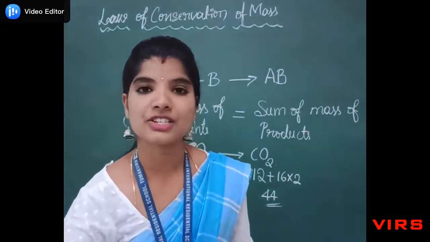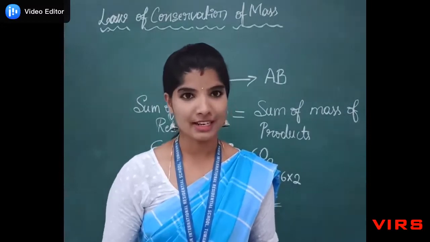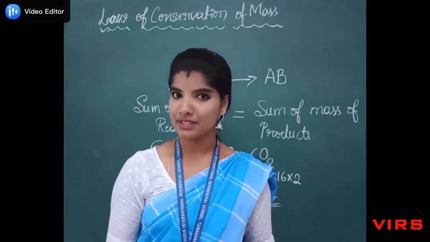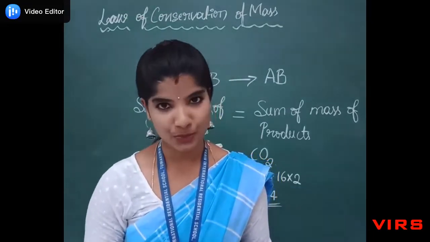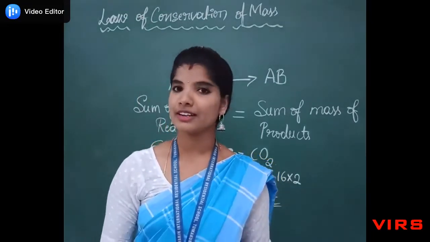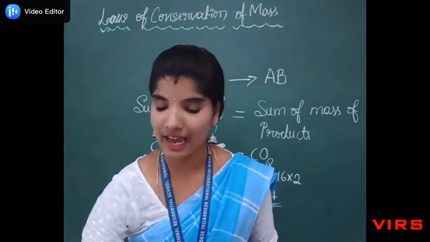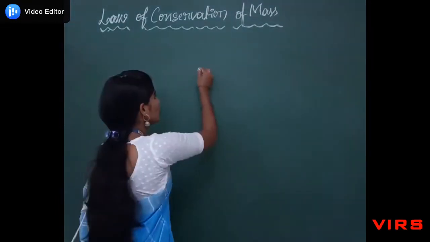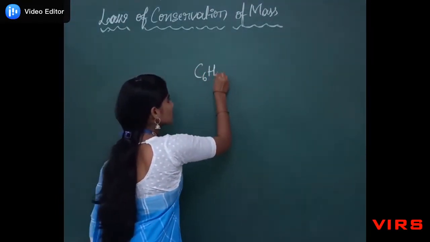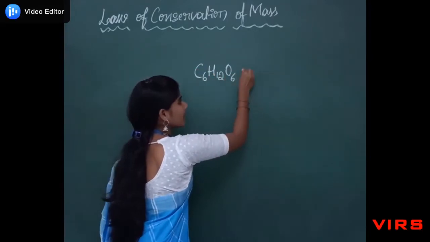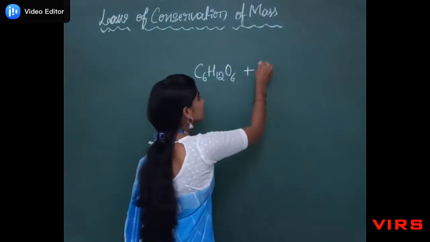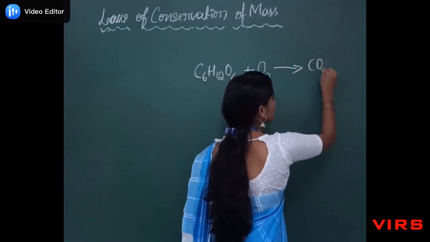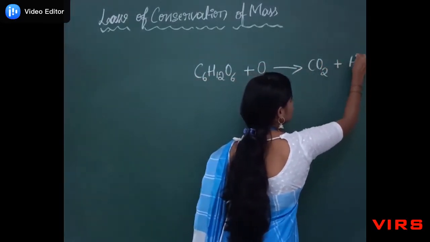The chemical reaction which takes place in our body itself, that is respiration. During cellular respiration, what happens? Glucose present in the food reacts with oxygen, giving carbon dioxide and water. Let's check whether this reaction obeys the law or not. Here, glucose, that is C6H12O6, reacts with oxygen, gives carbon dioxide and water.